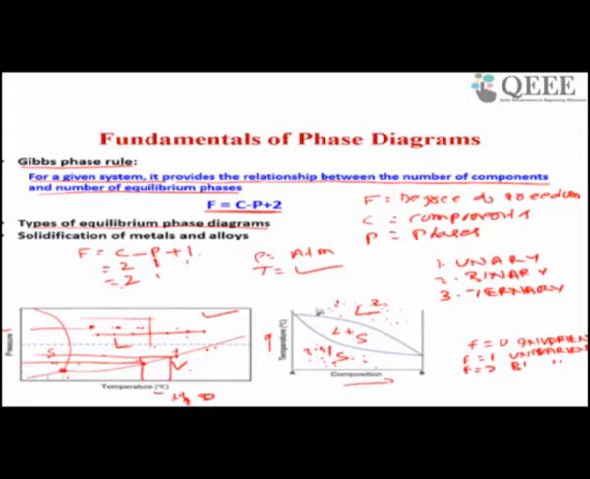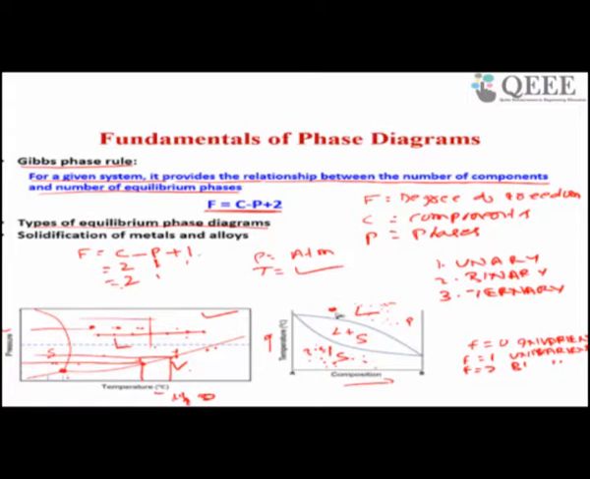You can vary any combination of temperature and pressure, or you can fix a temperature and vary the composition. Sorry, I am not talking about pressure. You can take a particular point here, suppose this composition.